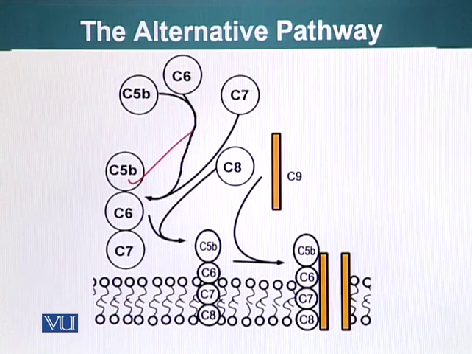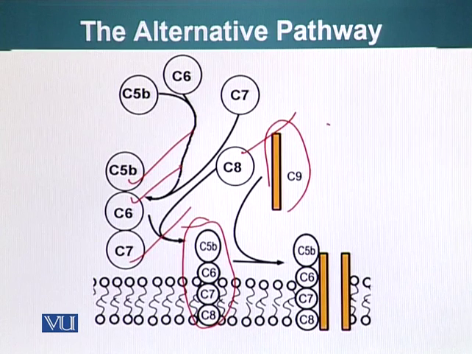C5b, once it is cleaved, will bind C6, C7 and C8, and this will initiate the membrane attack complex, which will ultimately recruit C9, which will form pores in the surface of the pathogen. So this is the alternative pathway.